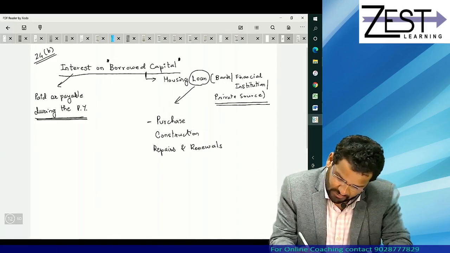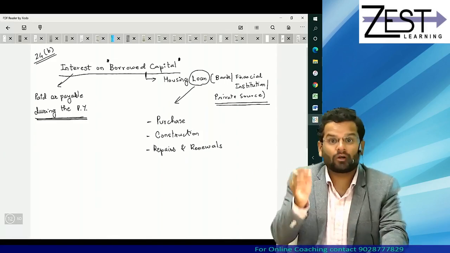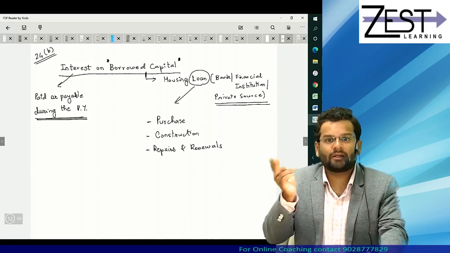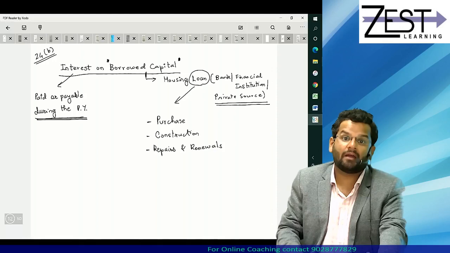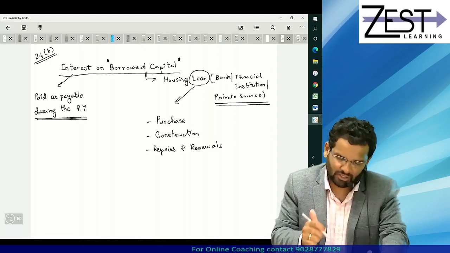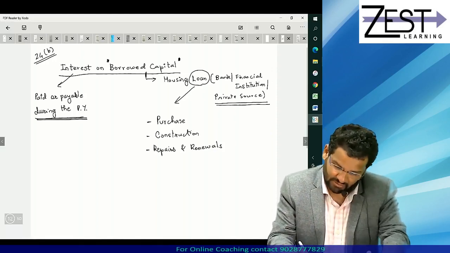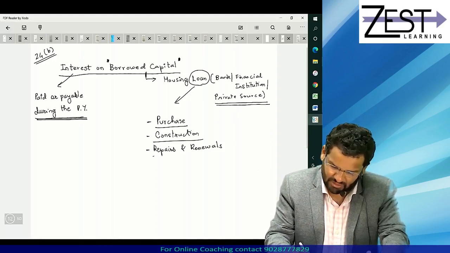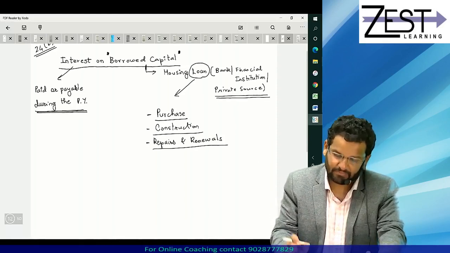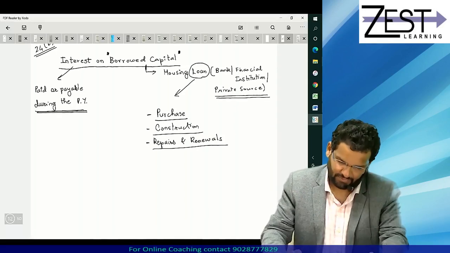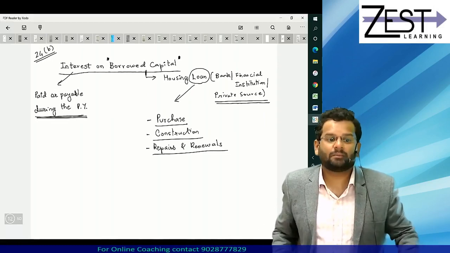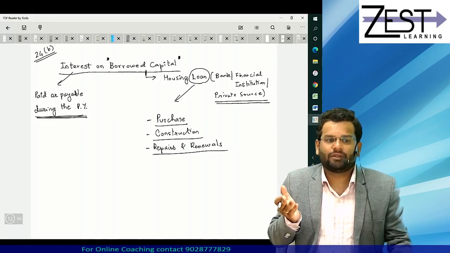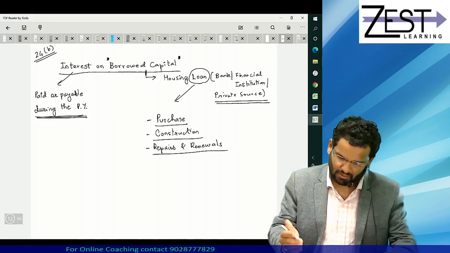So for all these three purposes, whatever loan you have taken, on that loan whatever interest you are paying or it is becoming payable during the PY, will you be allowed deduction of section 24B? Answer is yes. Purchase, construction, repairs, renewals. Okay, so it's obvious, no? Some expense is being done. For that expense, you are getting a deduction.